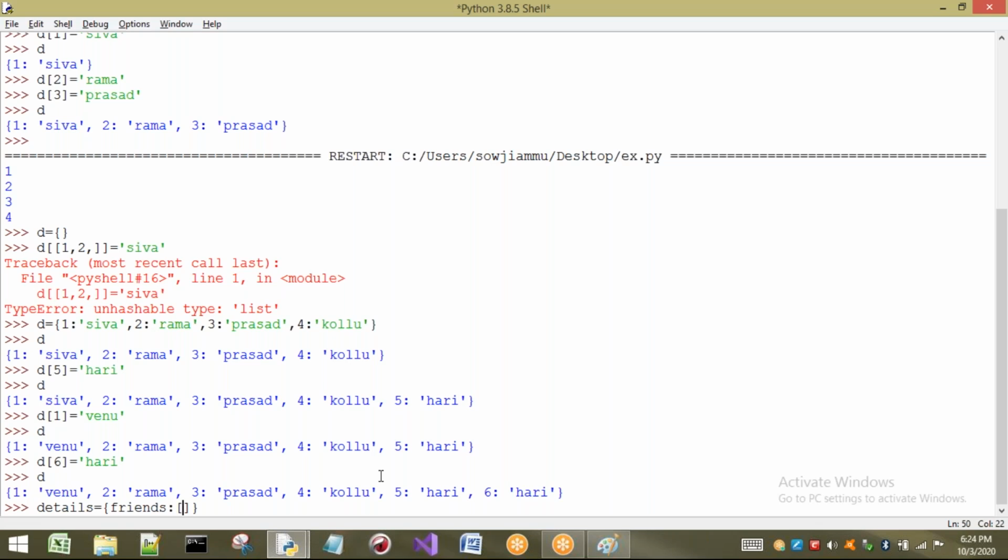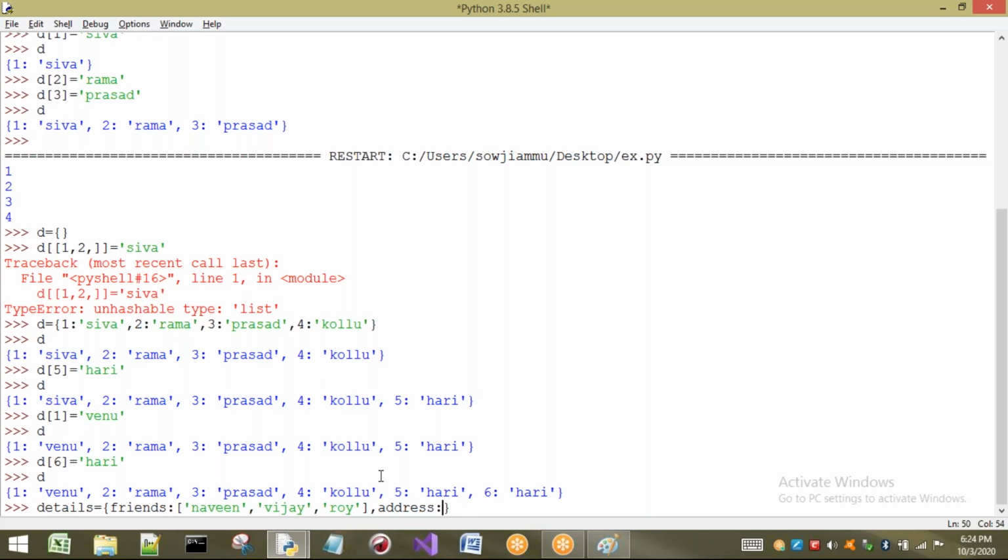For example, I will take Naveen, and next I will consider Vijay and Roy. Okay, right. Let us take these three names. This is one key. I want to take the second key as their addresses. I will take the key name as address, and I want to write their addresses here.